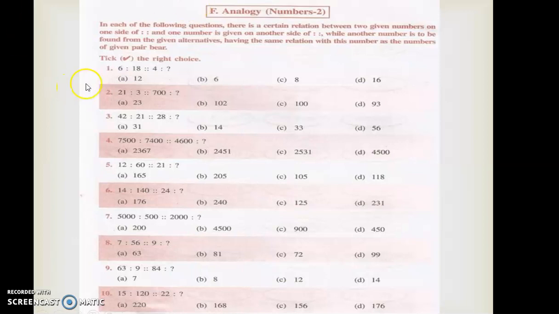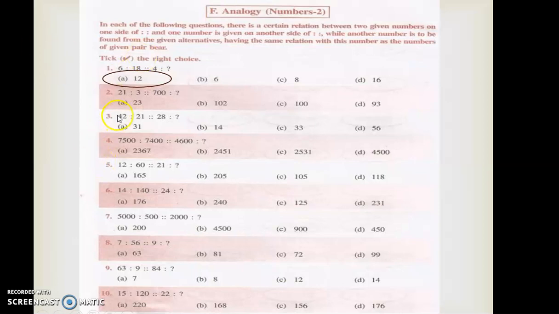See, first itself 6 is to 18 was given, right? What is the similarity? How can I get 18 from 6? If I multiply with 3, I can get 18, right? So this number, this 4, I have to multiply with 3. So what will I get? 4 into 3, it is 12, right? So that will be the answer. So the first two numbers you have to check, you have to identify the similarity. After that you have to go for the next one.